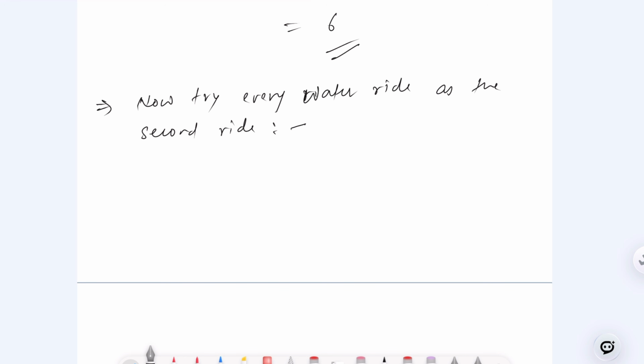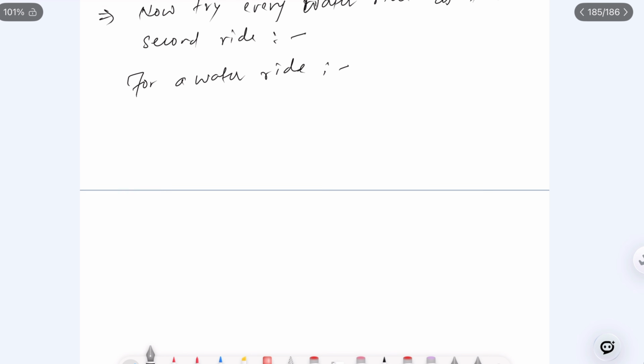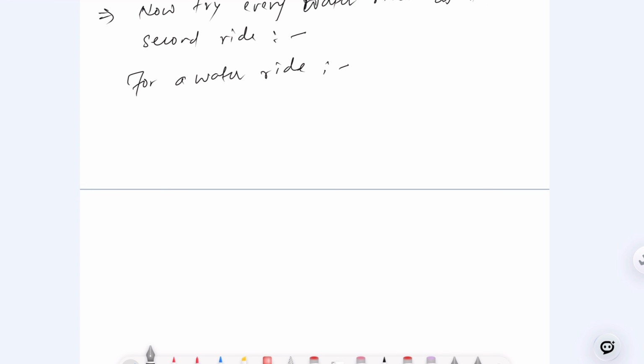So for a water ride, the very first thing we need to think about is that a water ride opens at its water start time, which we have seen. Let's suppose we call it j. If this is i, we can say j, right? So this opens at j.